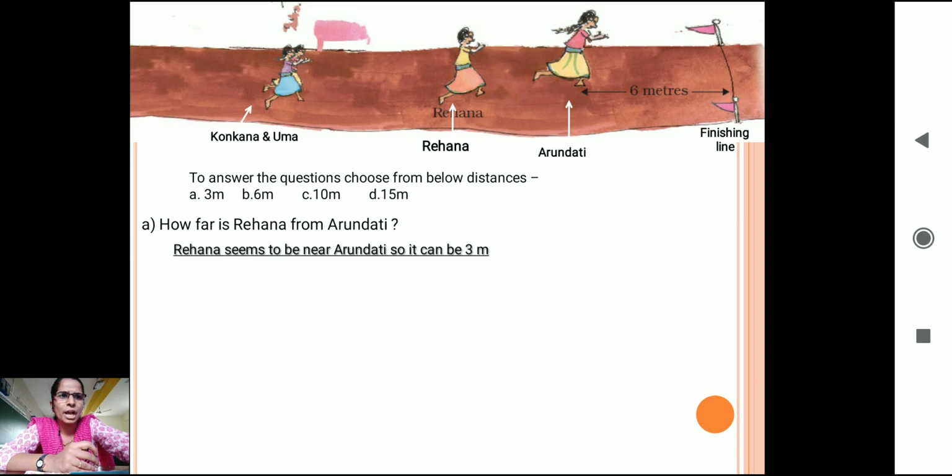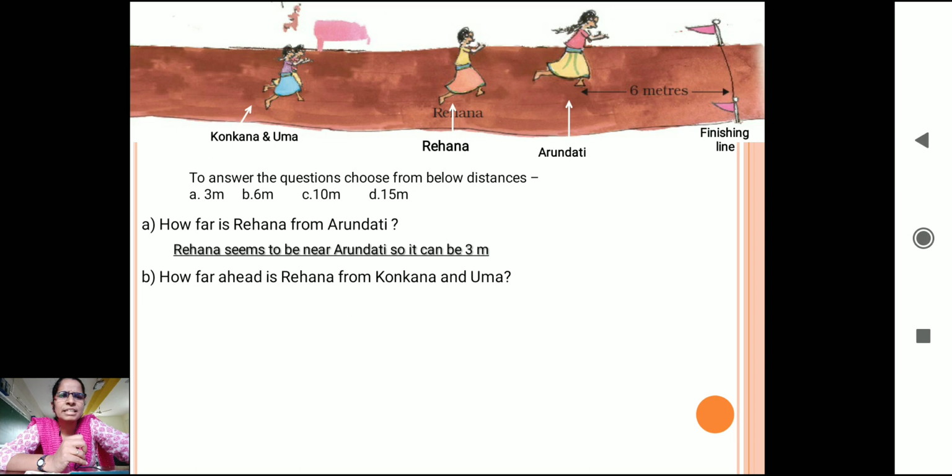Okay, next, Konkana and Uma. How far behind Rihanna are Konkana and Uma? How far do you think? It feels like the distance of Arundhati from the finishing line, that is near about 6 meter, because it doesn't seem like 10 meters or 15 meters. Do you feel it is 10 meter, children?